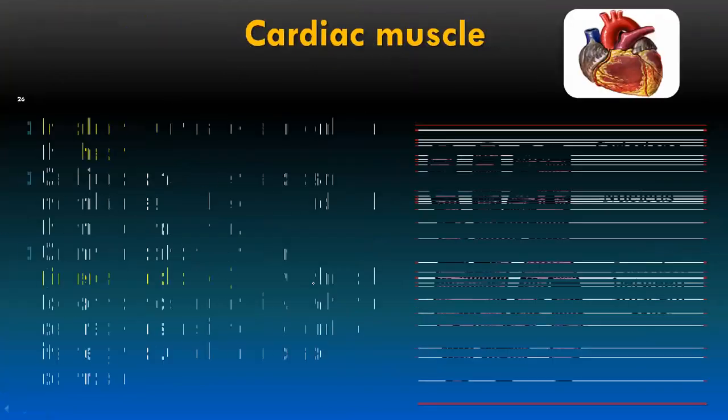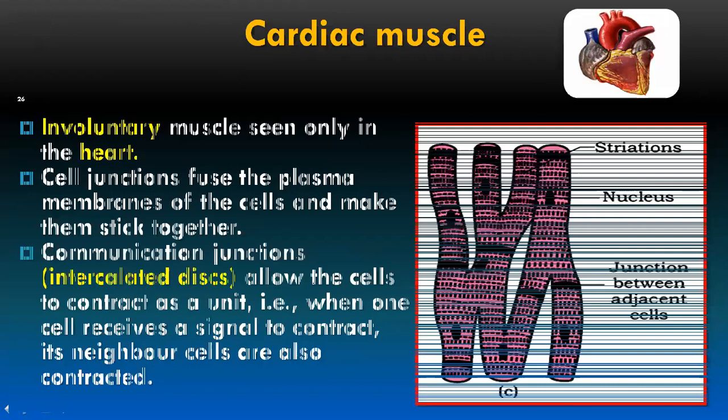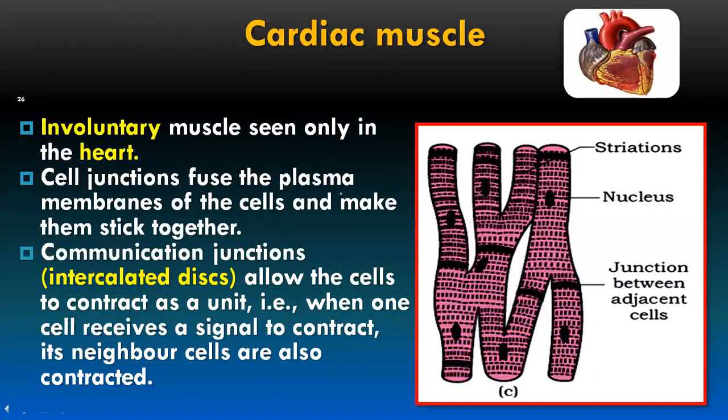The third type of muscles is cardiac muscles. Where are cardiac muscles found? Only in our heart. They are found only in our heart. These are involuntary muscles. So only in our heart. Here cell junctions fuse to the plasma membrane of the cell and make them stick together.